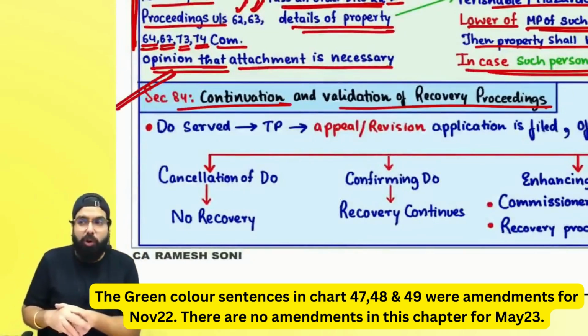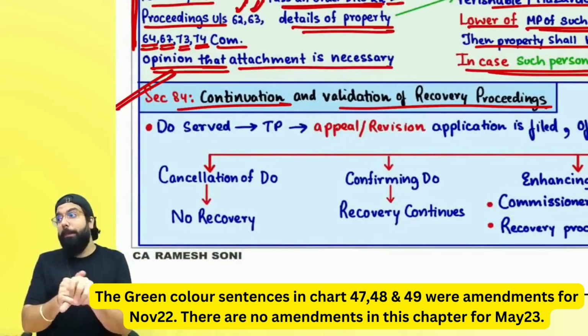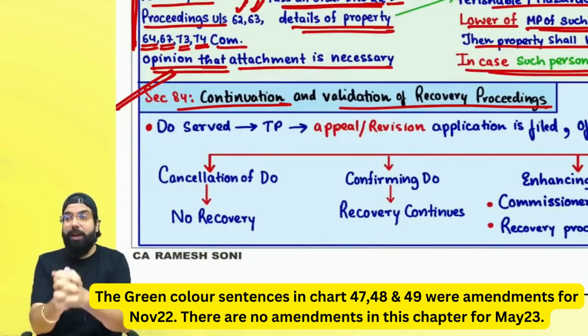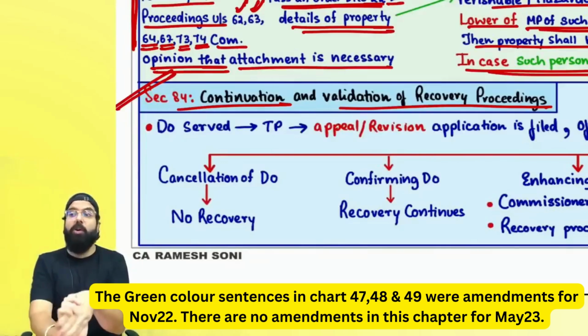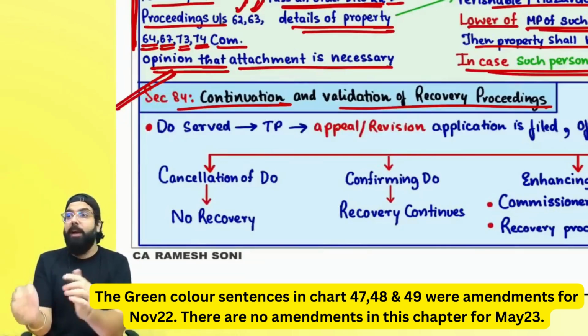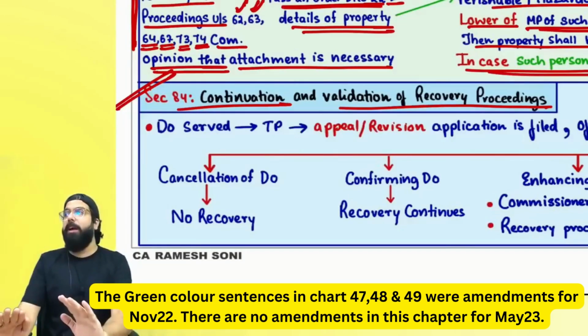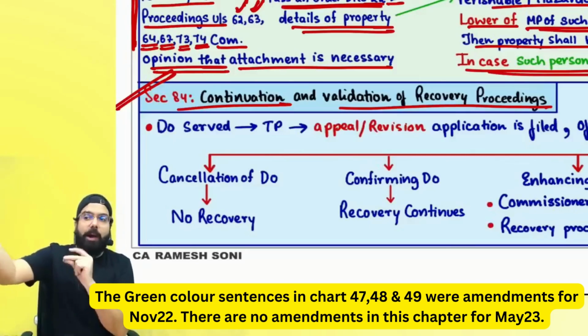Recovery started against you and then you went to the appeal. Recovery started after 3 months and you went for the appeal. The appellate authority condoned the delay and accepted the appeal. Now in that scenario, what will happen? They will stop the recovery proceeding and wait for the appeal order to come.